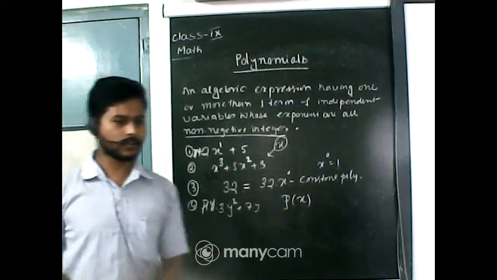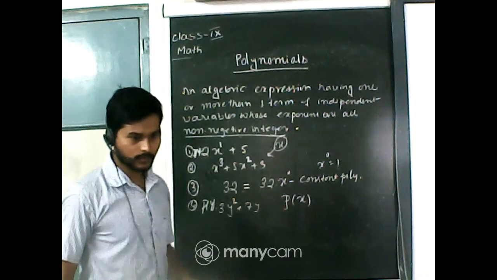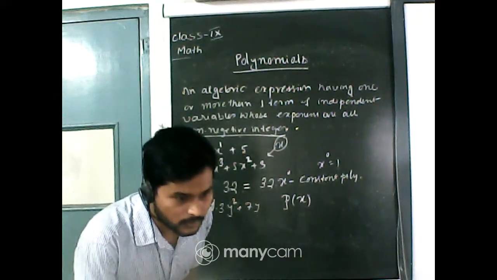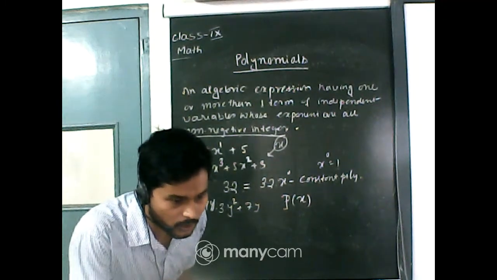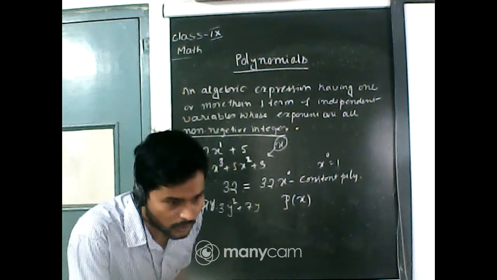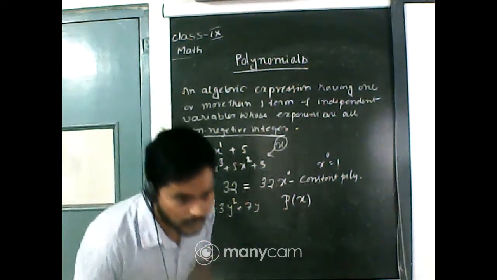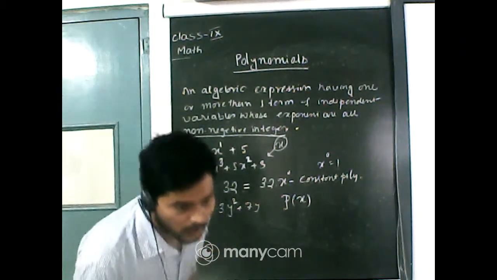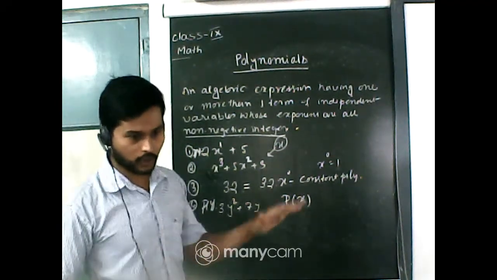If the powers of the variable are not whole numbers, then it is not a polynomial. Ishita, if the powers of the variables are not whole numbers, then it will not be a polynomial.